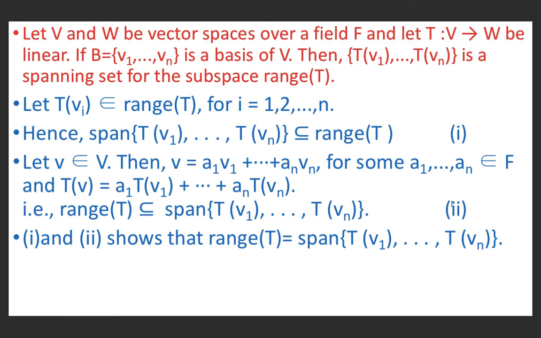If we combine 1 and 2, because in 1 span of {Tv1, ..., Tvn} is a subset of range T, and in 2 range T is a subset of span {Tv1, ..., Tvn}, therefore, range of T is equal to span {Tv1, Tv2, ..., Tvn}.